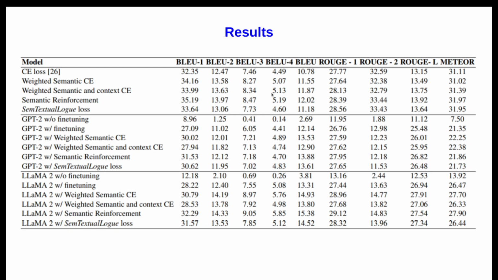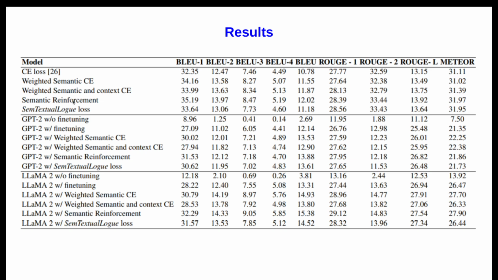So what we found, if you see the result, is that we experimented with three different kinds of architecture. One is the simple encoder-decoder transformer based model, one is GPT, and another is Llama. In all scenarios, our model is the weighted semantic CE, meaning CE with a weighted part of semantic. For example, CE loss into SS, which is semantic similarity, we put it as a weighted matrix, and then semantic and context, so both parts: CE into SS plus CR.